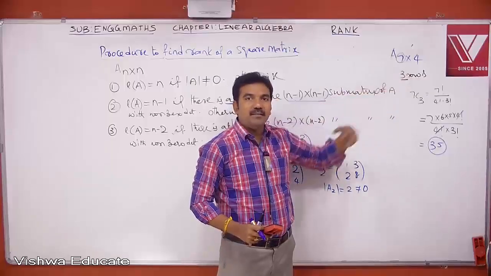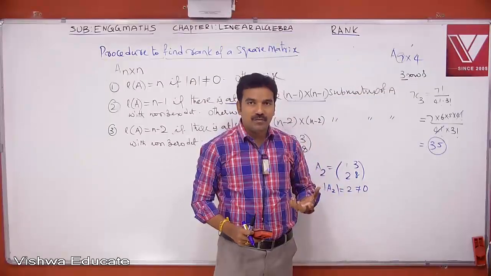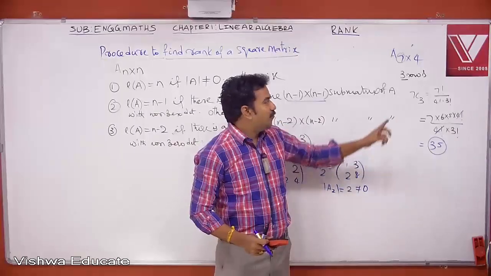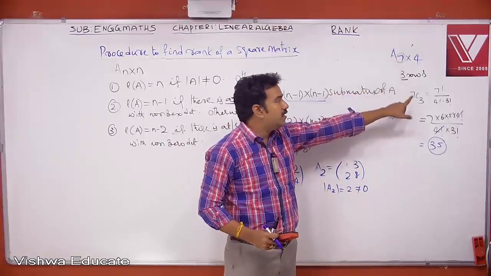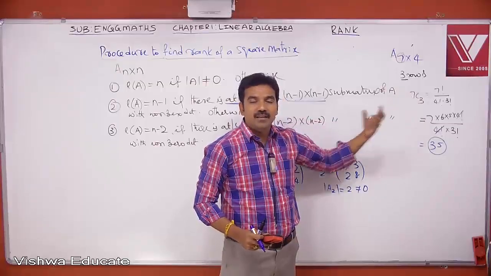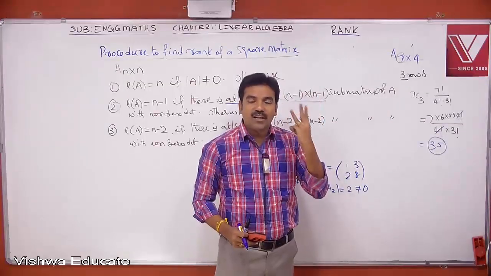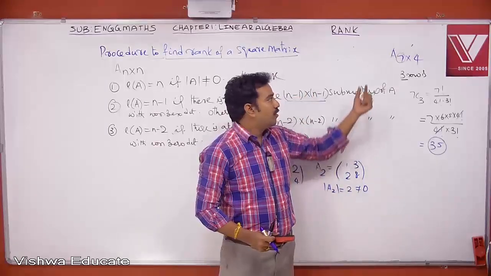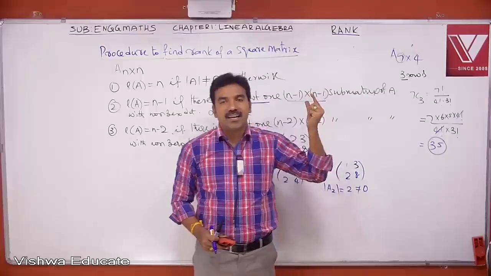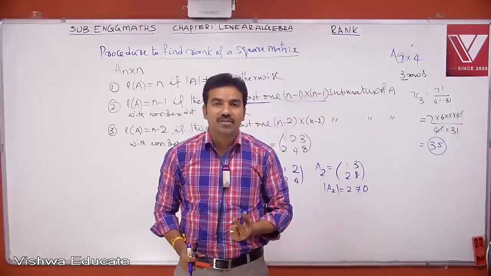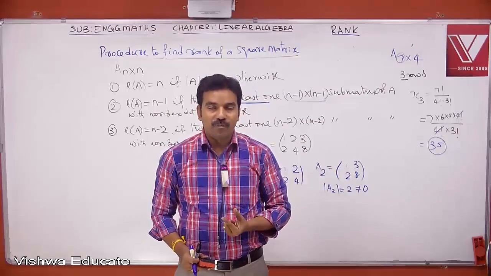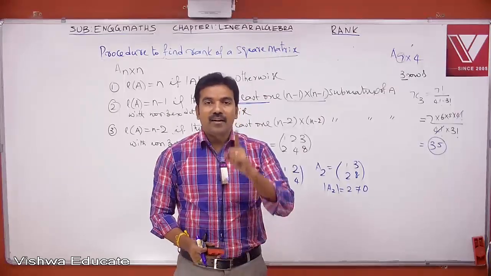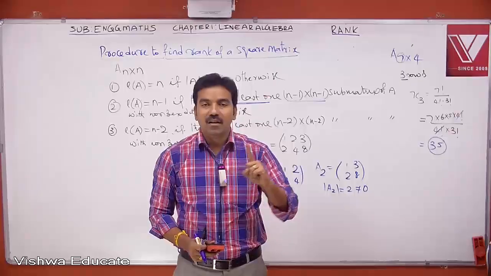What this count represents: when you take a 7 by 4 matrix, here 3 rows are in excess. So my next choice is elimination of 3 rows. If I want to eliminate 3 rows, I must select which rows I need to eliminate. So, select 3 from 7. This can be done in 7C3 ways, combinations. Once you select 3 from 7, eliminate those. The dimension becomes 4 by 4. Therefore, when you take a 7 by 4 matrix, you will get exactly 35 submatrices with dimension 4 by 4. Out of all these 35 submatrices, if at least one has a non-zero determinant value, then its rank is 4.